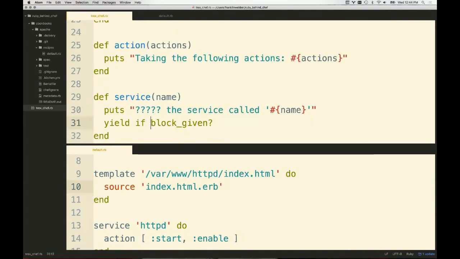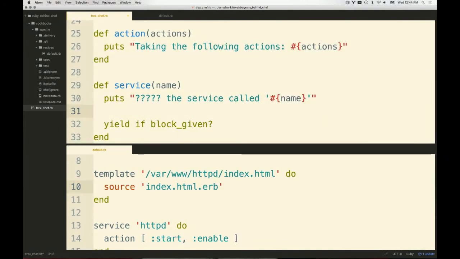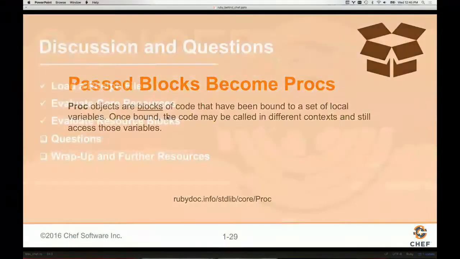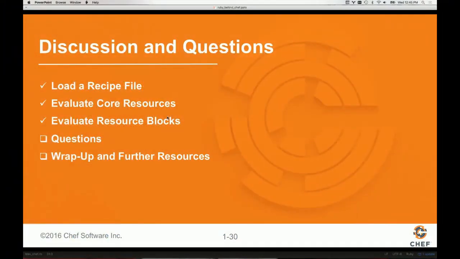Now, we wouldn't be able to really call it anything. And the reason why sometimes it's good to explicitly name things is that even if I added a pry line right here in between the service, I would not be able to see the contents of the block or access it or ask the methods of it, ask what parameters it might take, the arity of it, those kinds of things. I wouldn't be able to gain access to that. So that should solve for us the final problem, which is evaluating the resources within the block.